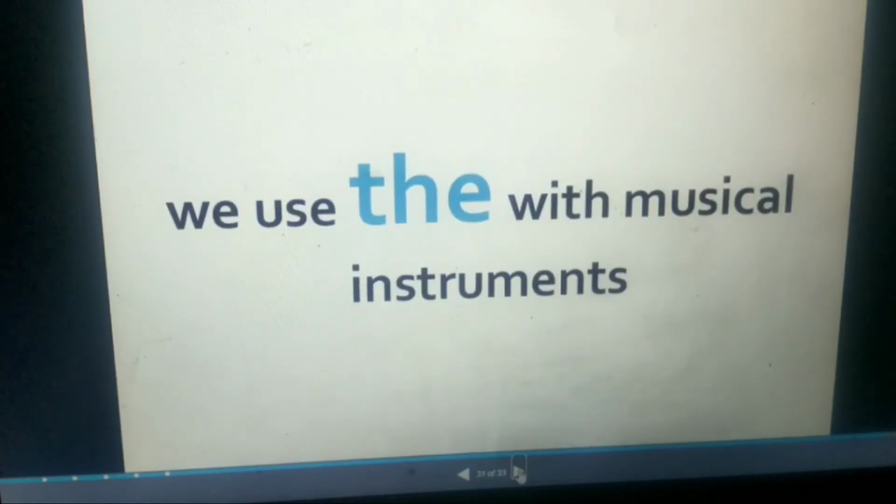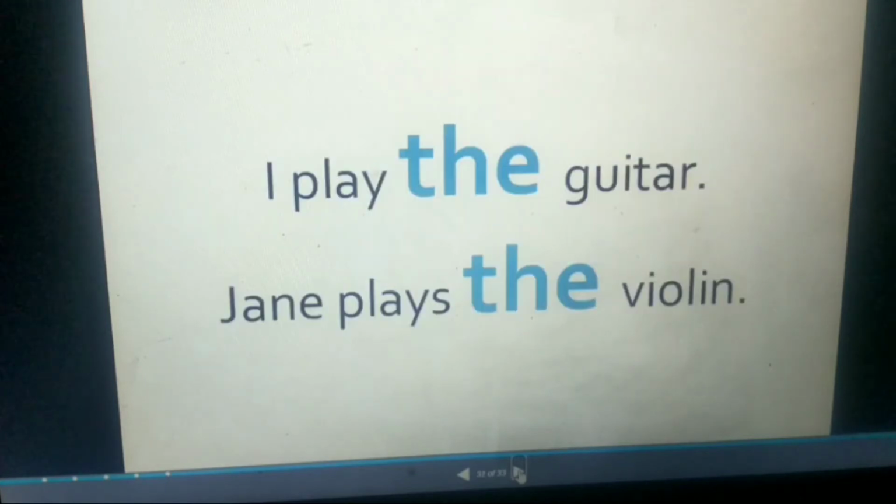We use the with musical instruments. Example, I play the guitar, Jane plays the violin.